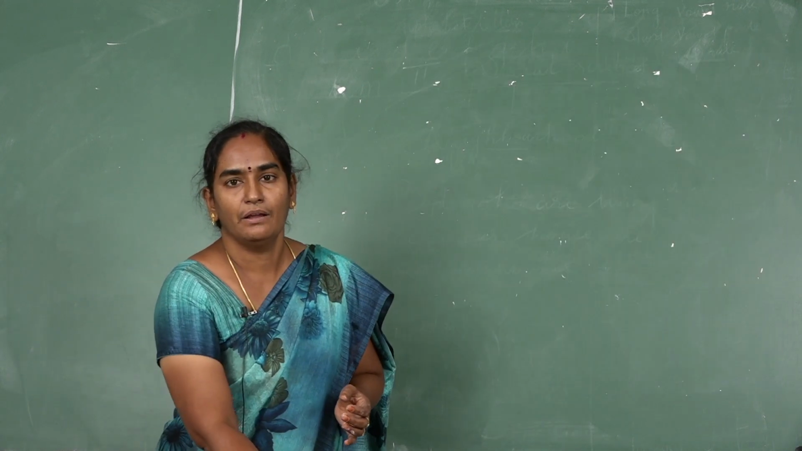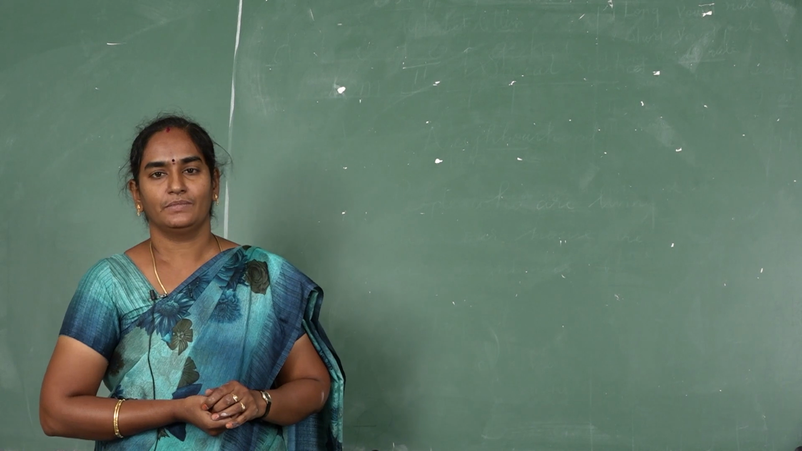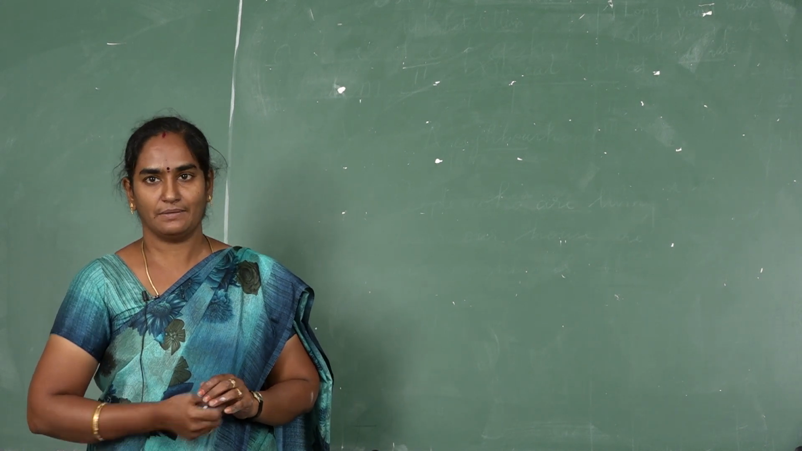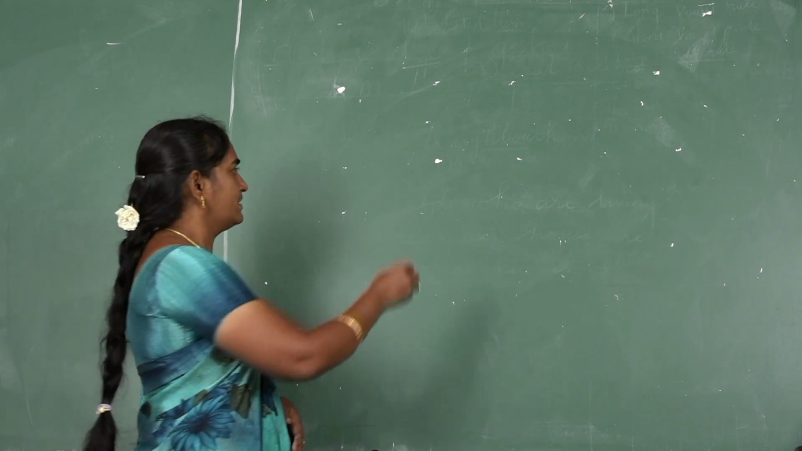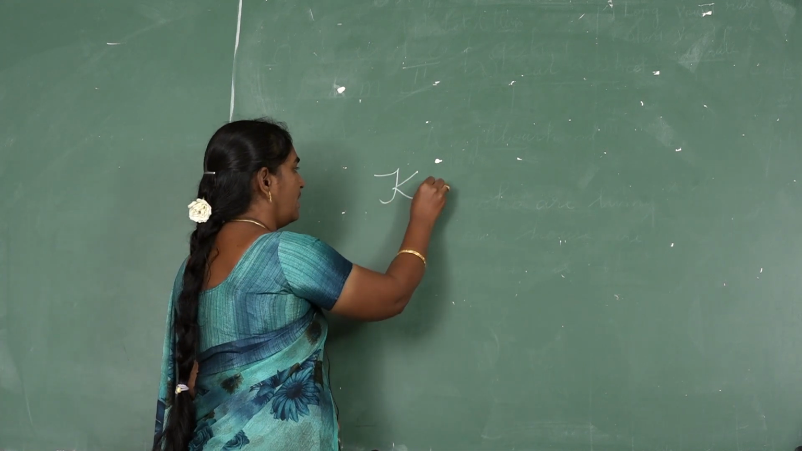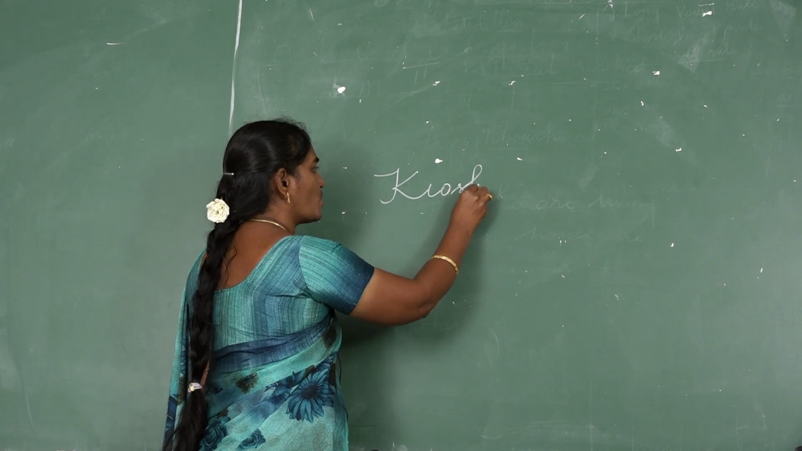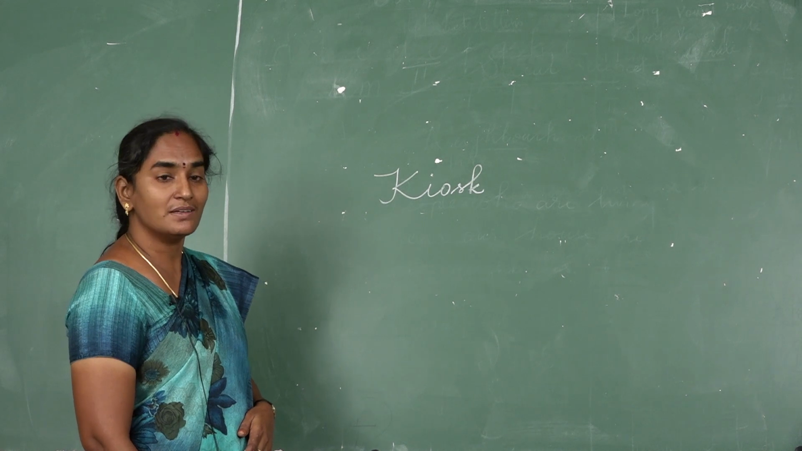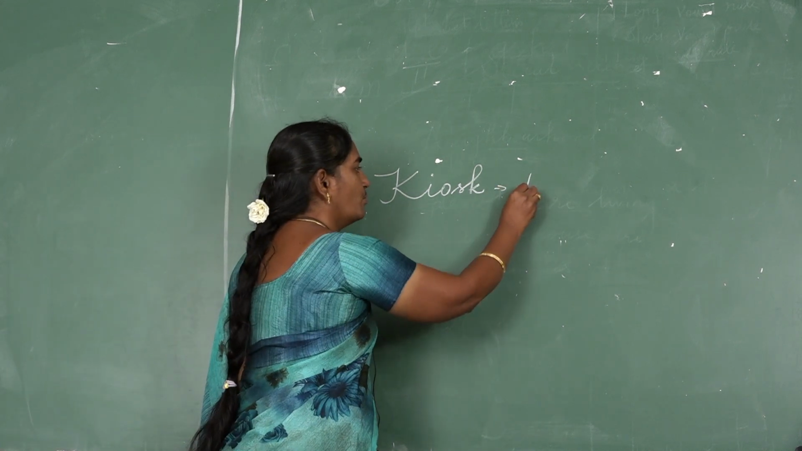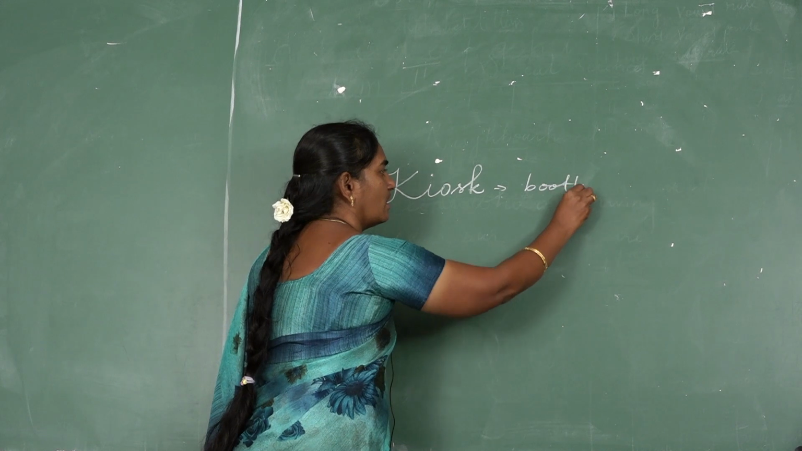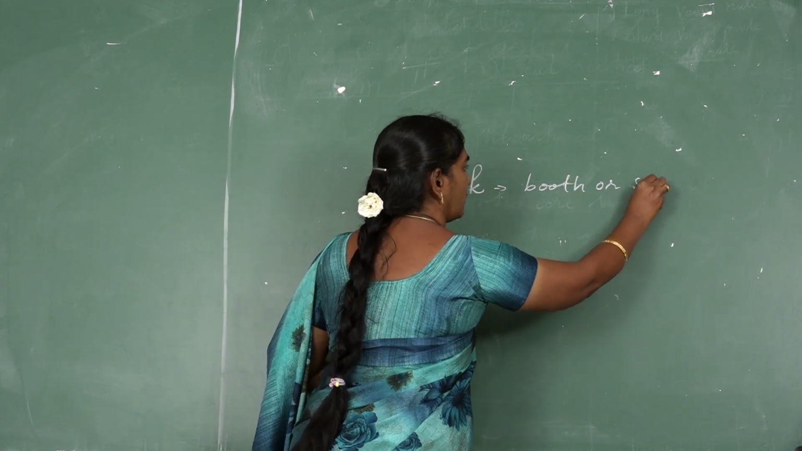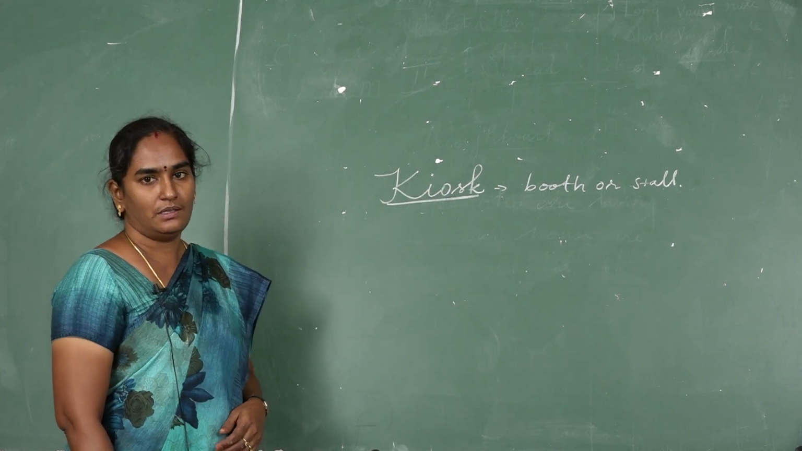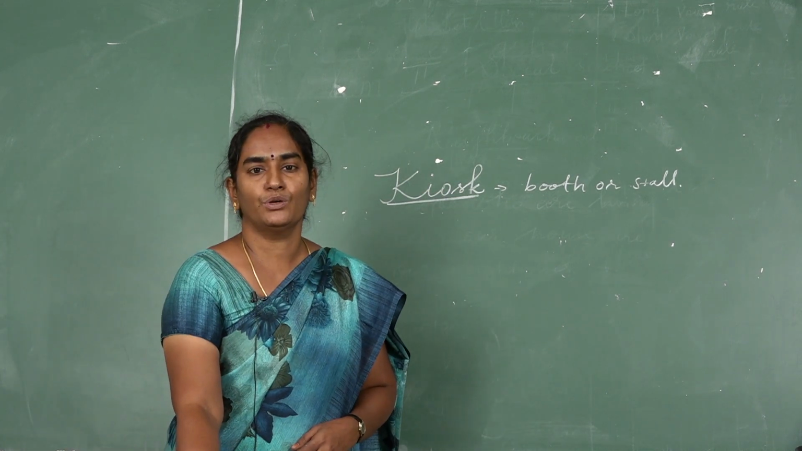Today I showed you five shops. These shops together make a market. Let us learn one new word. So the word is K-I-O-S-K, kiosk. What does this mean? This means booth or stall. Kiosk means booth or stall. Kiosk means booth or stall.